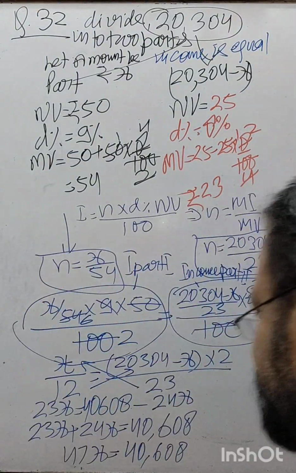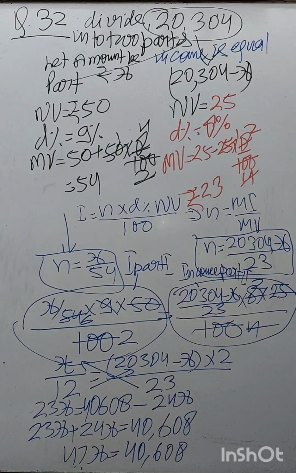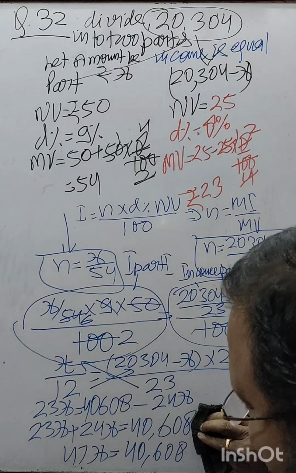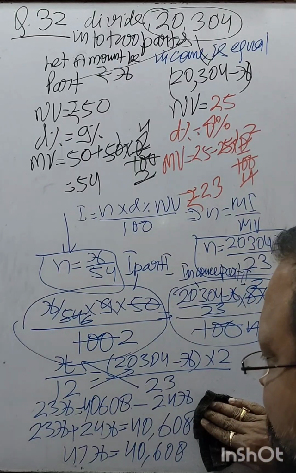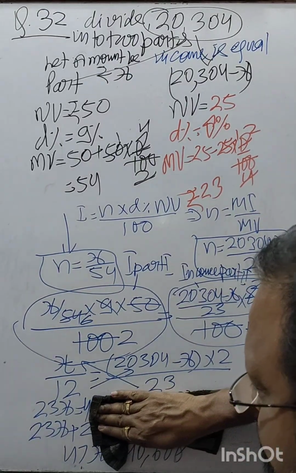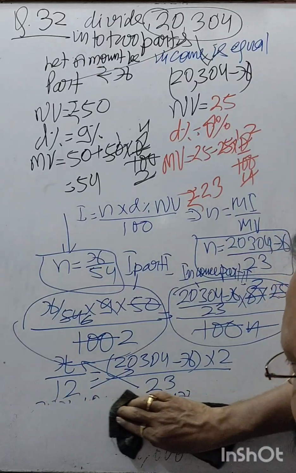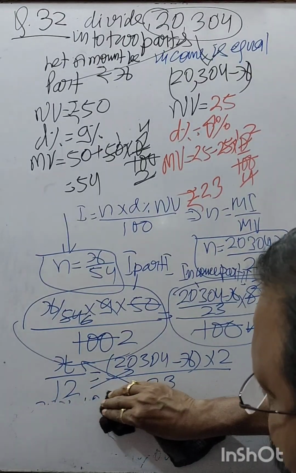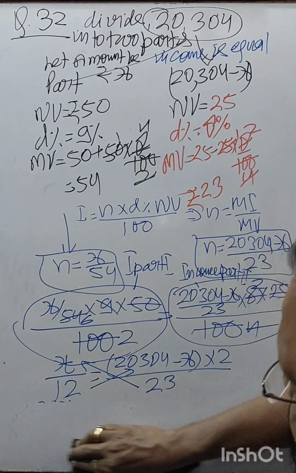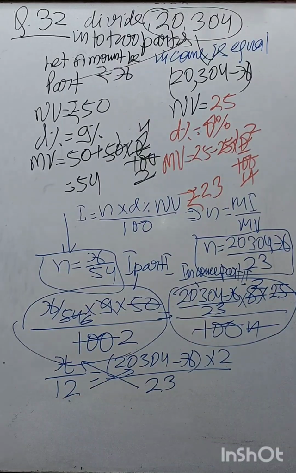I did wrong. Sorry, my apology. From here, just a little difference is there. No issue, not a big problem. Just a silly calculation mistake. If the brain is deviated, you get this kind of problem.